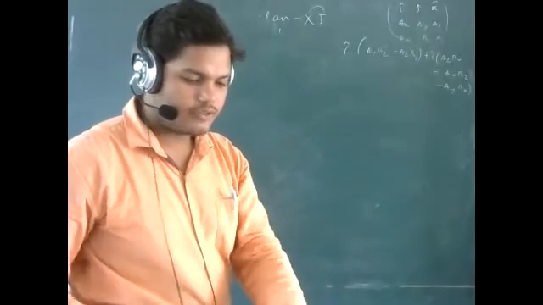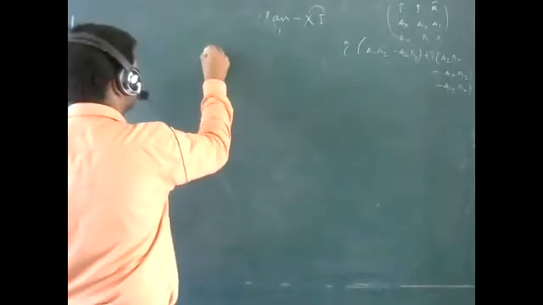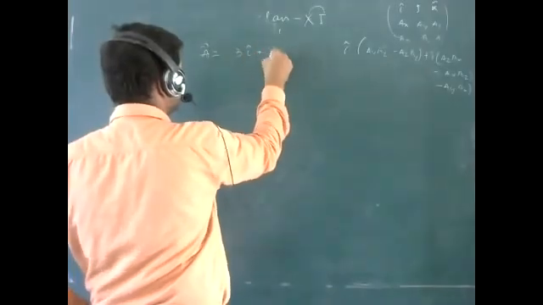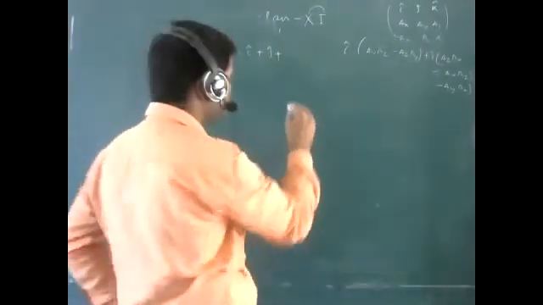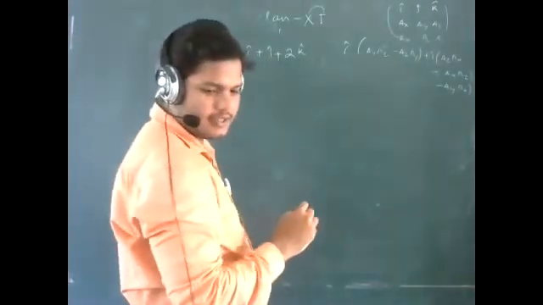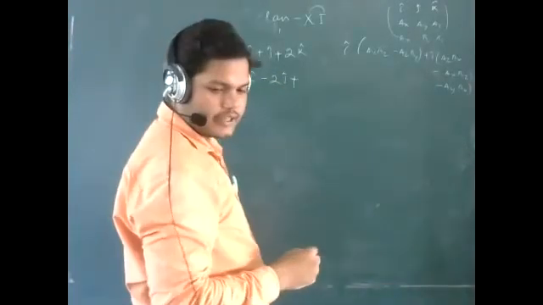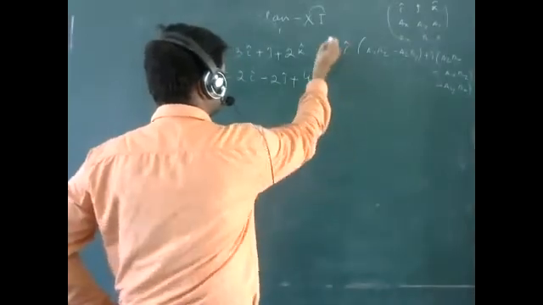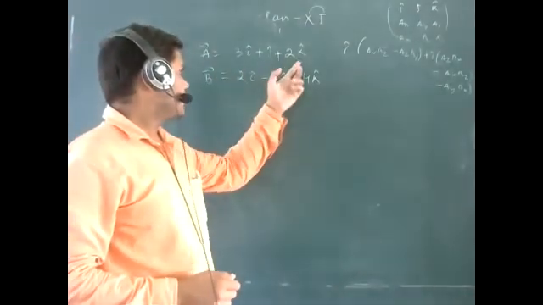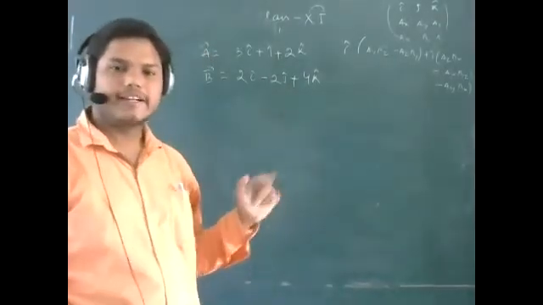Yes or no? So the question is given, we'll do this question. A vector is given as 3i cap plus j cap plus 2k cap, and B vector is given as 2i cap minus 2j cap plus 4k cap. It is given in the question.